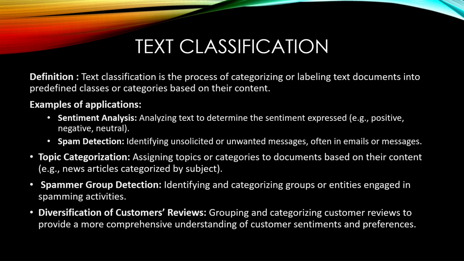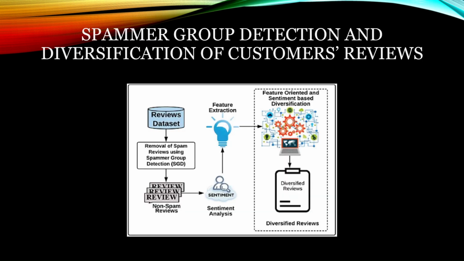subject. Spam group detection. Identifying and categorization of groups or entities engaged in spam activities. After spam group detection, what is done is shown on the next page. So, in spam group detection, we can see one review database is there.